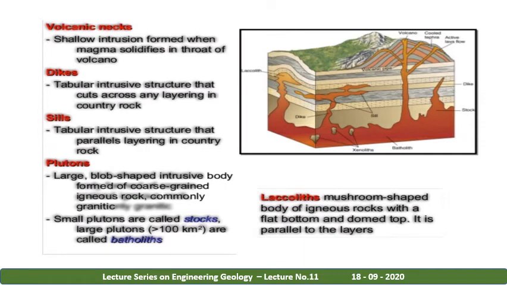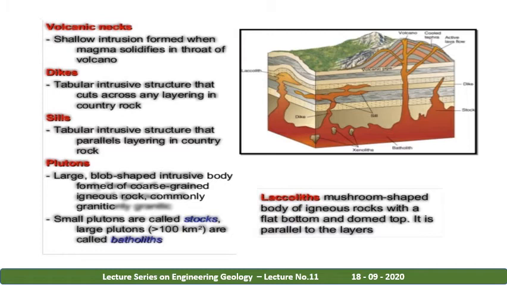So what are volcanic necks? A shallow intrusive formed when magma solidified in the throat of a volcano. What is a dike? A dike is a tabular intrusive structure that cuts across any layering in the country rock. Country rock means the rock which is already present. Sills are tabular intrusive structures that lie parallel in the country rocks.